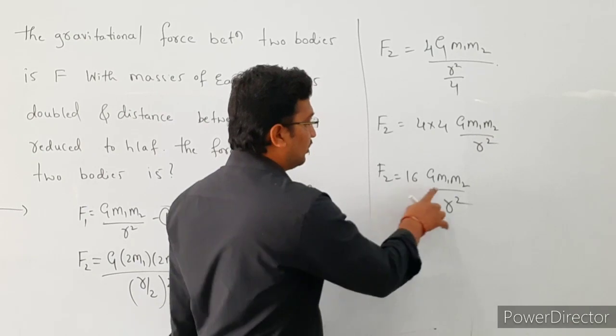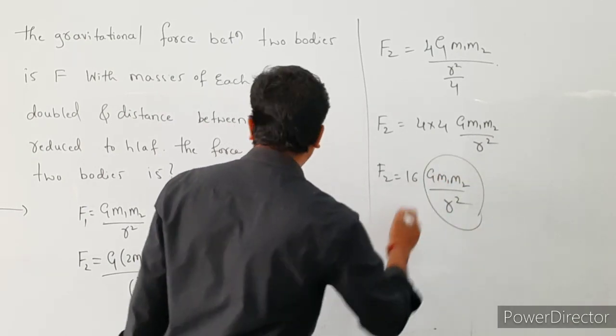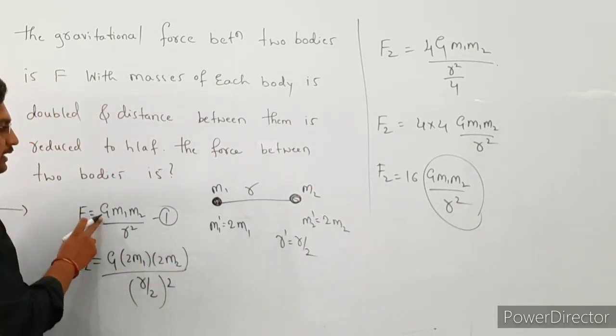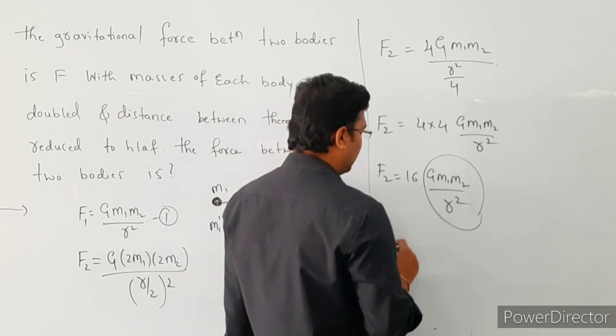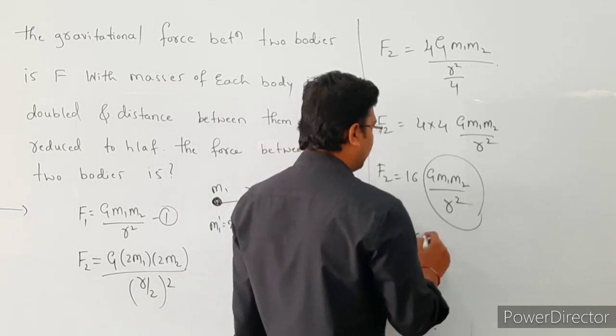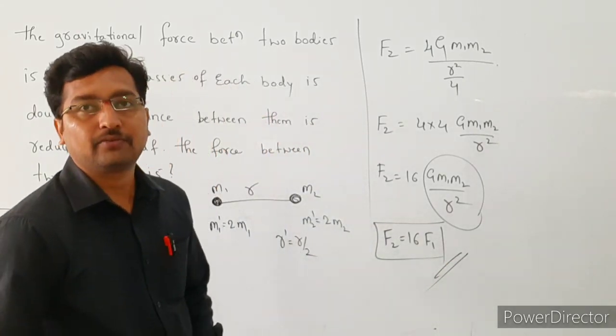See here, then F2 is equal to 16 G into m1 into m2 by r square. So this is nothing but the force, that is F1 value, G into m1 into m2 by r square. So substitute here, then F2 is equal to 16 times of F1. F2 is equal to 16 times of F1.